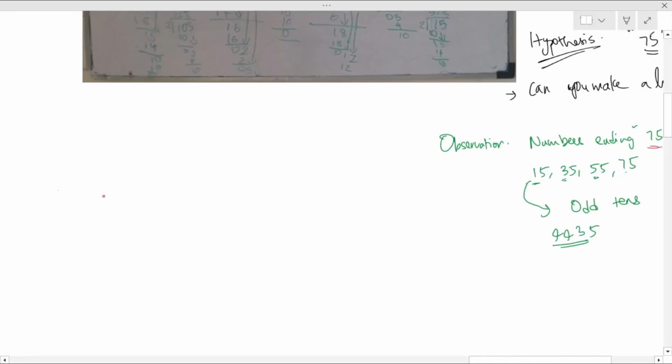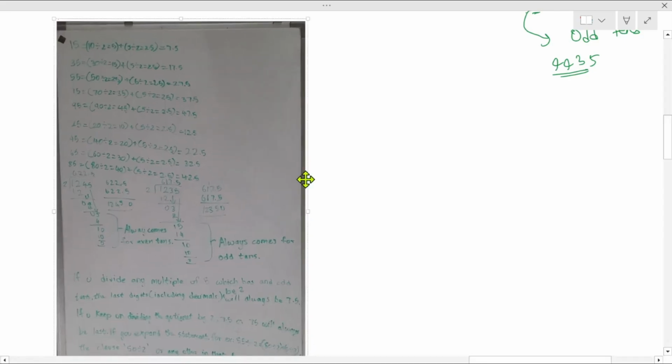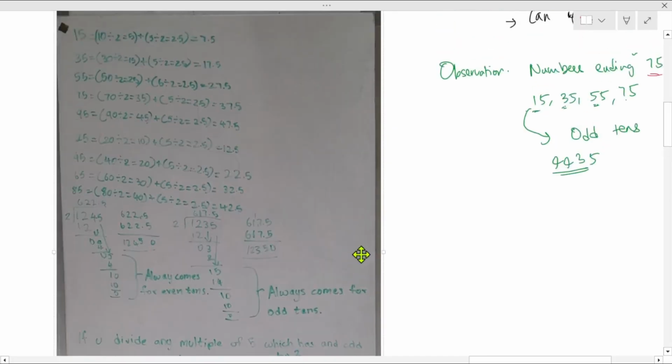So this is her work, and this shows how she has made it through with some interesting observations. She has used the distributive property in this case. So if it is 15 divided by 2, what does the distributive property of multiplication say?